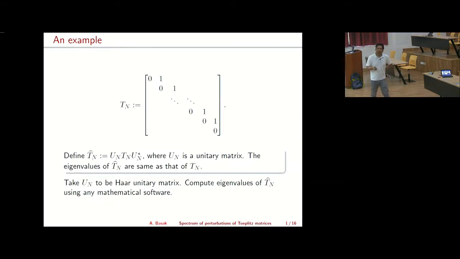Suppose instead of taking any fixed unitary matrix, you sample a Haar unitary matrix, meaning that you sample uniformly at random from the set of all unitary matrices of dimension n. Now you do the same operation: you multiply Un on the left and Un star on the right, and compute the eigenvalues of Tn hat using any mathematical software you like. Once you do that, you'll see that something very interesting happens.